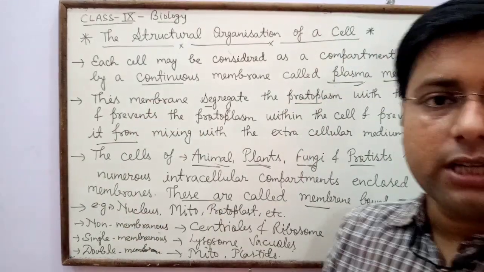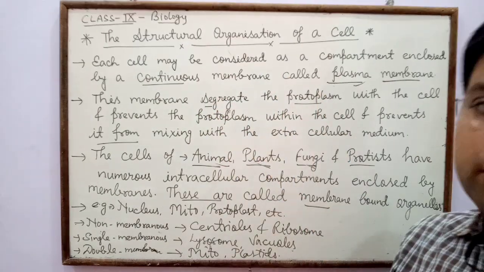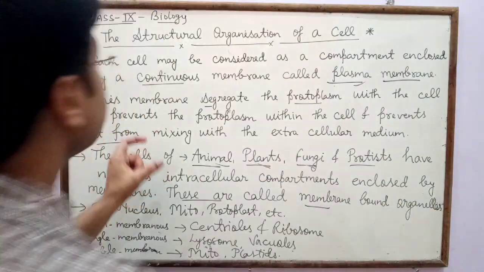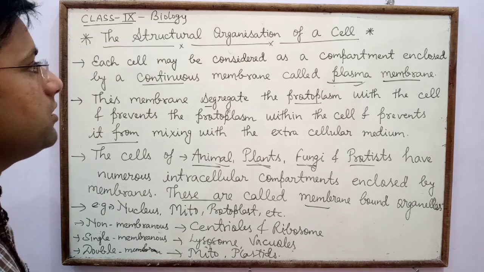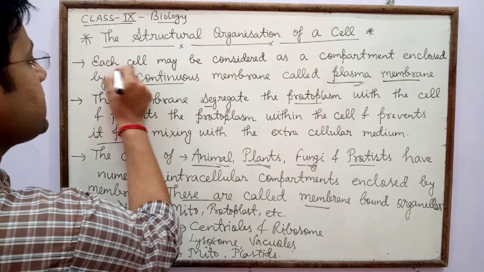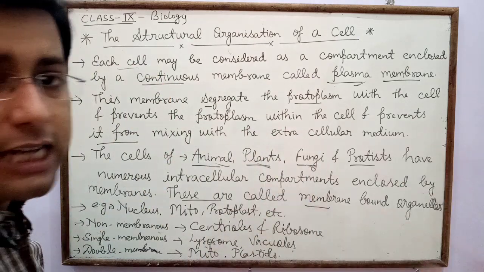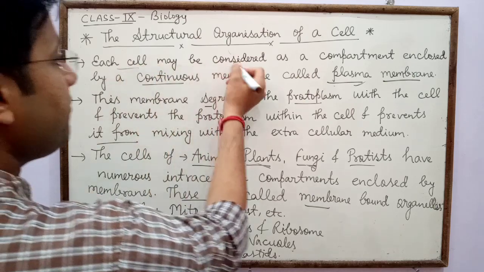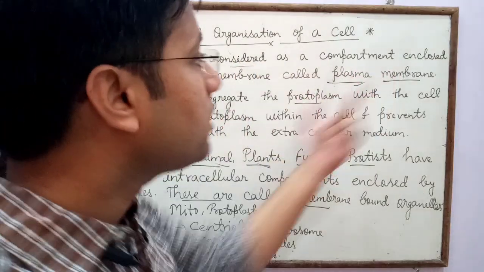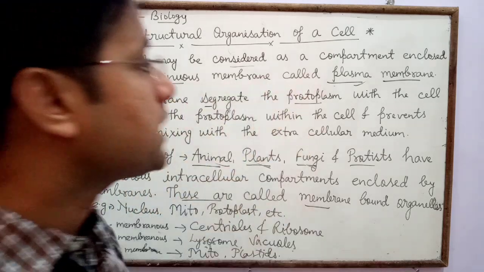I am here with my next topic for class 9th, that is the structural organization of a cell. In this heading, the structural organization of cell, each cell means animal cell, plant cell, fungal cell as well as protist. Each cell may be considered as a compartment enclosed by a continuous membrane called plasma membrane.